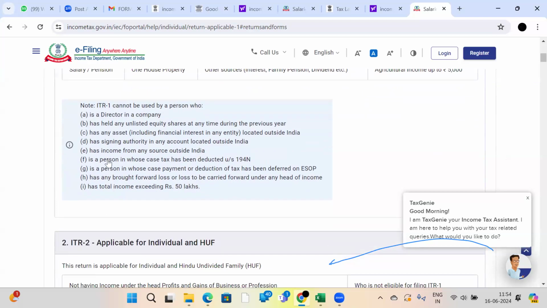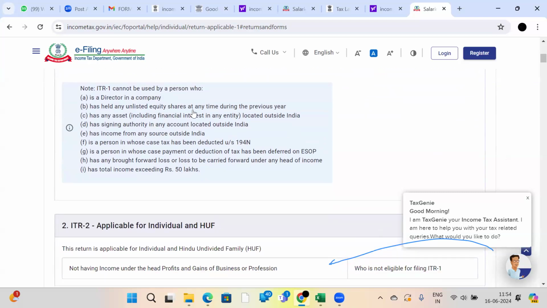These people should not use ITR 1. If you are a director in a company, suppose I am a director in a company, I should not use ITR 1. If I hold unlisted equity shares at any time during the previous year, I never use ITR 1. If I have any asset located outside India, suppose I have a house in Singapore or Dubai or USA, I never use ITR 1. If I have a financial interest, that means I am a partner in a partnership firm, or a director in a company, so I have an interest. If I have shareholding in a foreign company, I never use ITR 1.